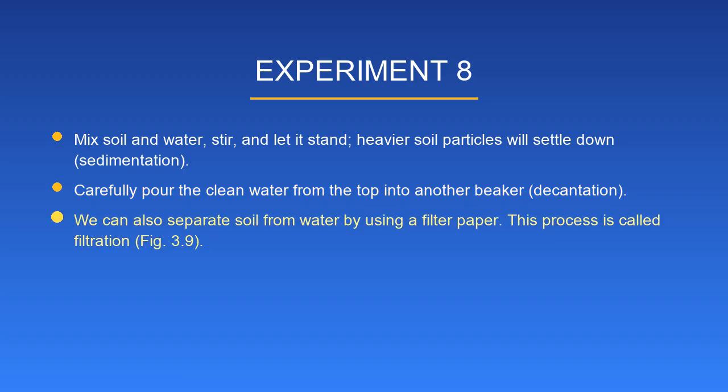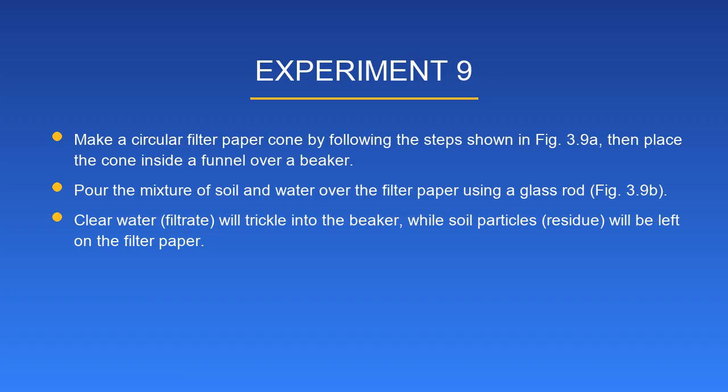We can also separate soil from water by using a filter paper. This process is called filtration. Fig. 3.9. Experiment 9. Make a circular filter paper cone by following the steps shown in Fig. 3.9a.